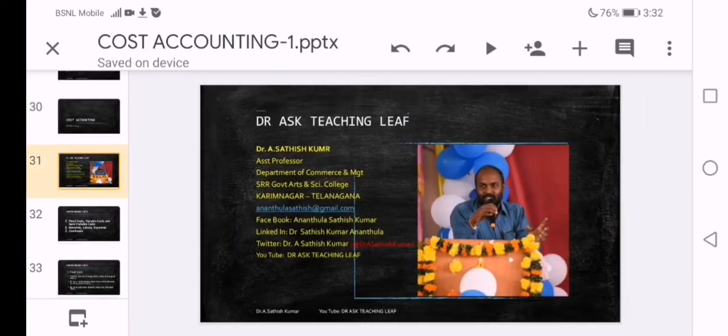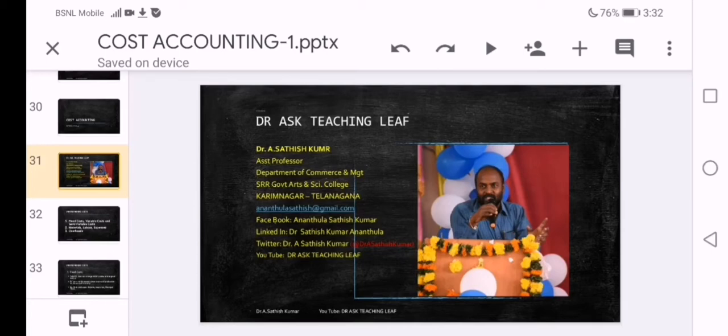So far, in session 1 and session 2, we have covered the basic meaning of cost accounting, important drawbacks of financial accounting, difference between financial accounting and cost accounting, classification of costs, elements of costs, advantages, disadvantages, functions of costing.